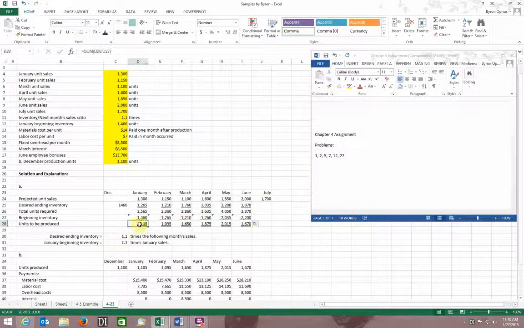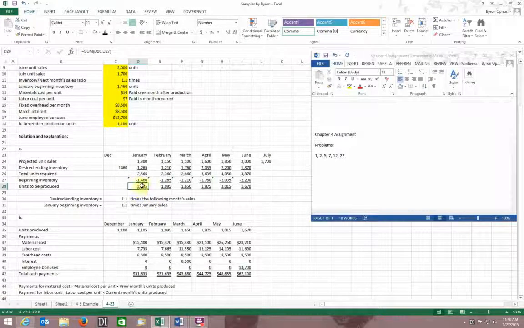Okay, and then my units to be produced is just this minus this, which I could enter a couple different ways. I could sum that because that's a negative. If I do it this way, I can say this is equal to this. I have to put plus because that's a minus sign, so it's plus and negative, and that's the only way that would work, right? Or I could just sum those two. I could say that's the sum of these two. Boom. So there we go. There's my units to be produced all the way through June.